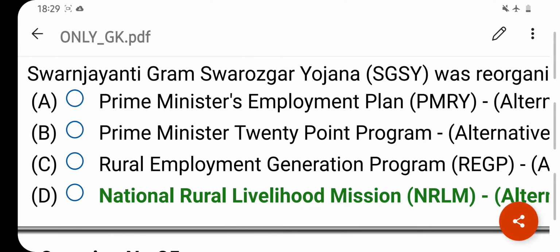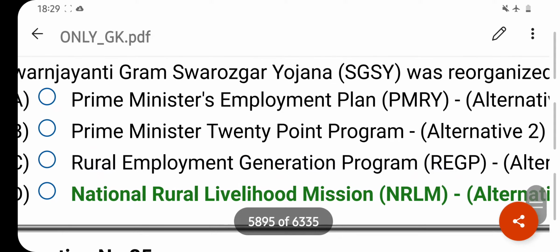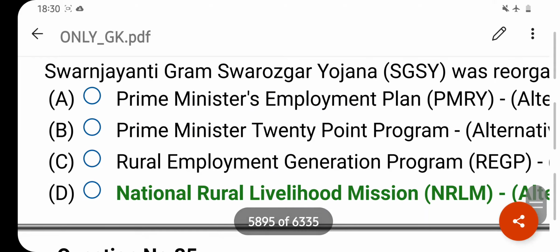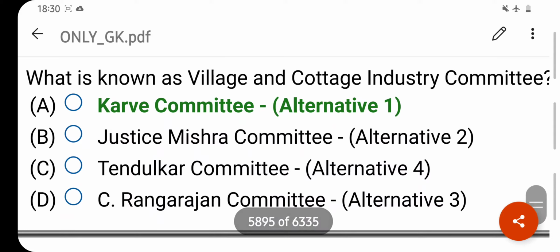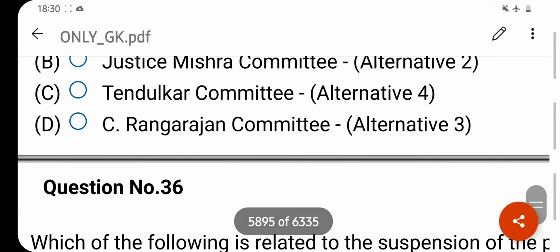स्वर्ण जयंती ग्राम स्वरोजगार योजना. SGSY, Swarna Jayanti Gram Swarozgar Yojana, was reorganized in what form? Your right answer is National Rural Livelihood Mission, NRLM. Option D is your correct answer. What is known as the Village and Cottage Industry Committee? Your right answer is Karve Committee. Option A is your correct answer.